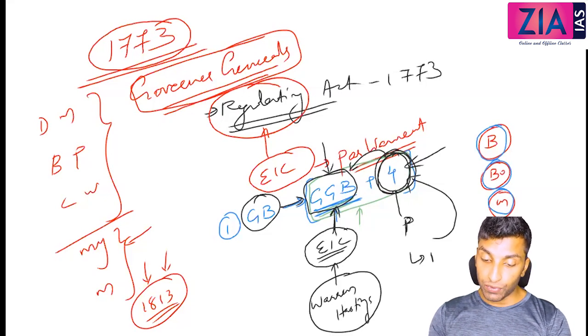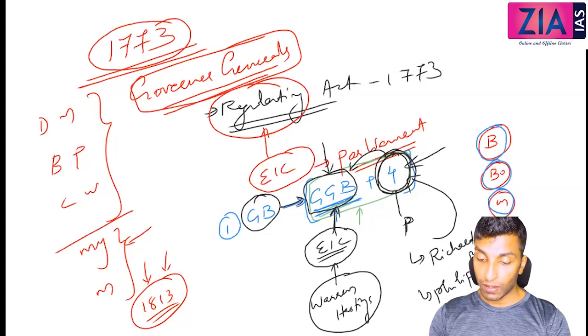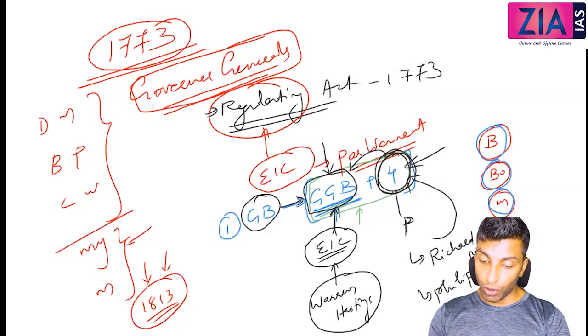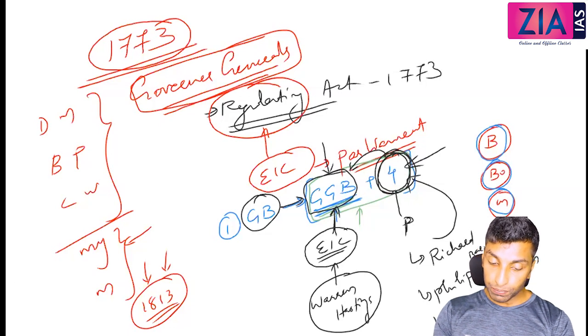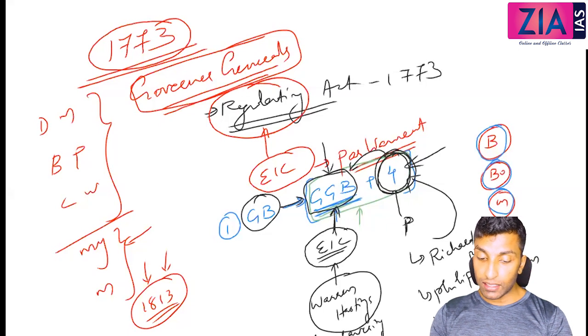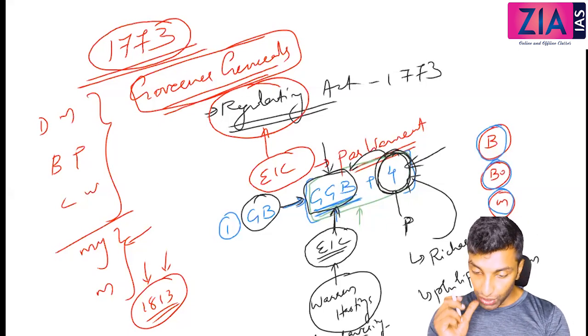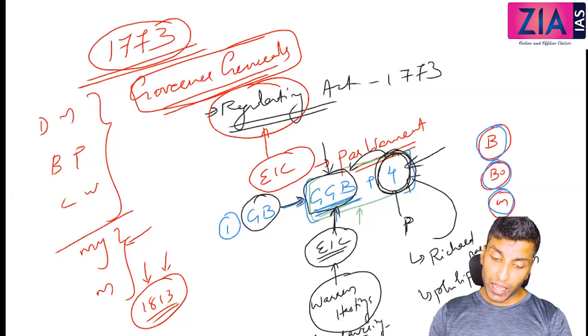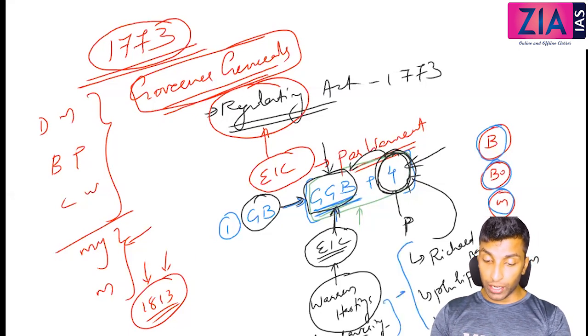The 4 members were Richard Barwell, then Philip Francis, then George Monson, and also John Clavering. These are the 4 council members which you should know very clearly, since they are for the first time. Otherwise many more members are going to come, not at all important.